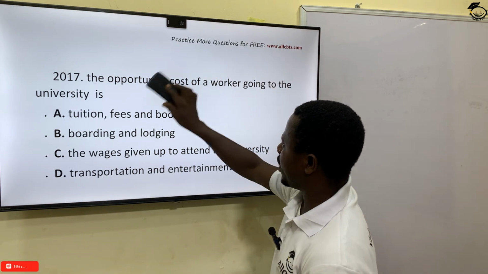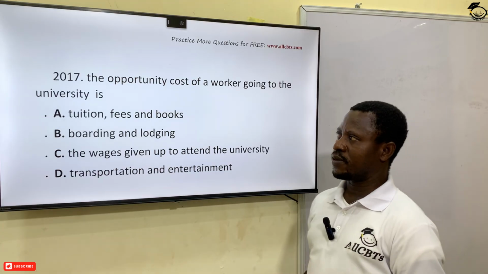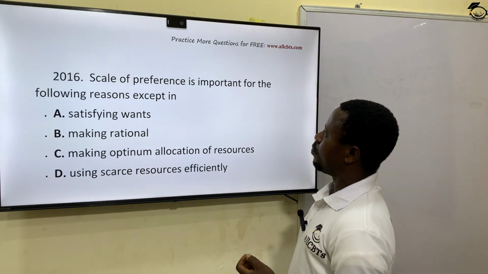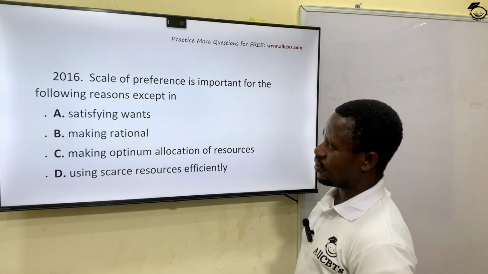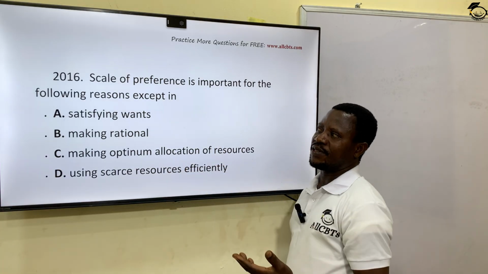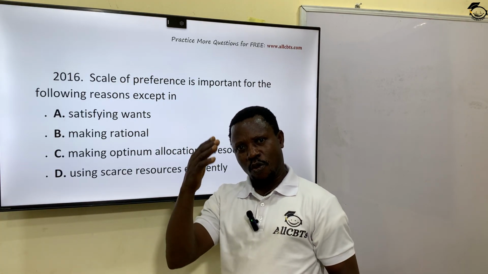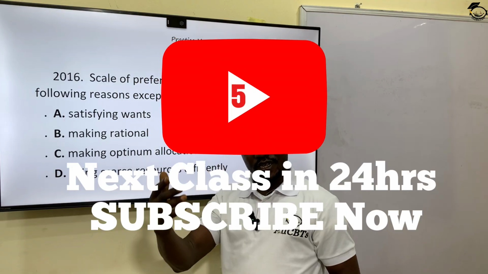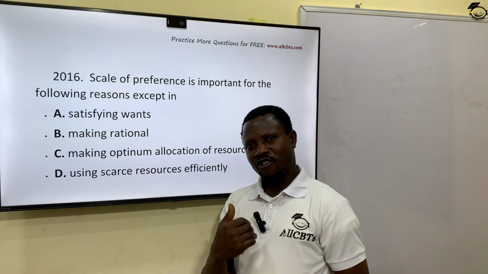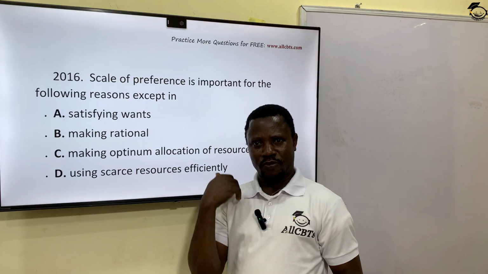Option C. Remember I told you the opportunity cost is the sacrifice you made for your satisfaction, your choice. Okay? The next question. Scale of preference is important for the following reasons except in, in other words, out of these four, three of them are reasons why you need a scale of preference. What is a scale of preference? It is the arrangement of your human wants in order of importance, in order of priority, or how pressing they are to you. So what is number one on my scale of preference may not be number one on yours, because what's important to me may not be important to you. My choice may not be your choice.